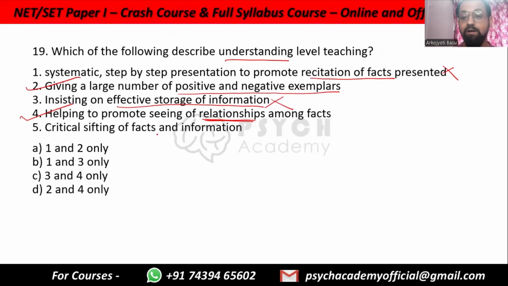Critical sifting of facts and information. Now critical sifting, it can be understanding, it can be reflective. It is actually a part of both. It depends on the situation. So in this case, since you cannot choose 2, 4 and 5, and anyway 5 is not given anywhere in the options, the correct answer is 2 and 4 only. That is option D.